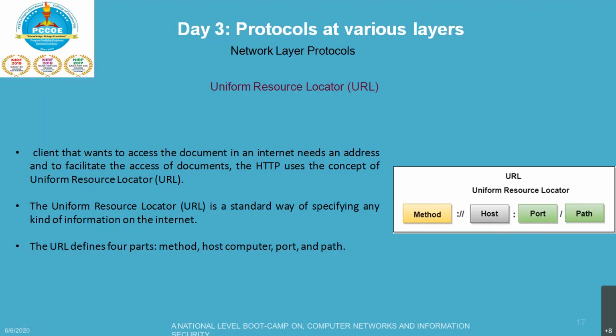Likewise, you need to write the port number and the path. If you look at this entire diagram, it looks like a Windows directory structure.